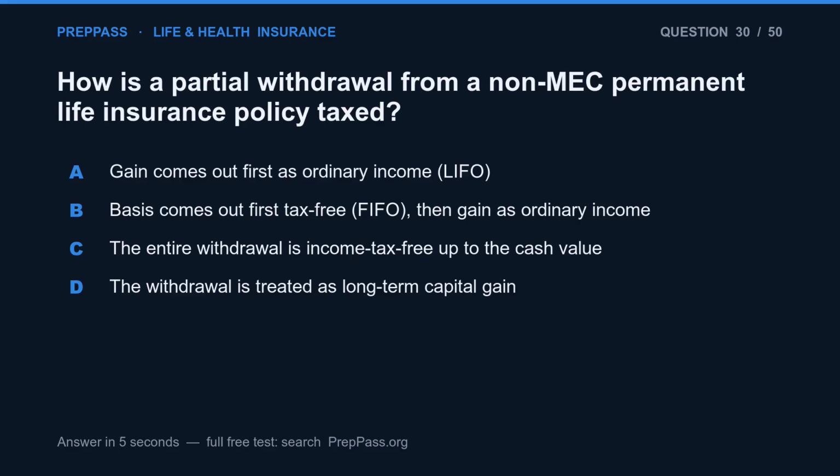Question 30. How is a partial withdrawal from a non-MEC permanent life insurance policy taxed? A. Gain comes out first as ordinary income, LIFO. B. Basis comes out first tax-free, FIFO, then gain as ordinary income. C. The entire withdrawal is income tax-free up to the cash value. D. The withdrawal is treated as long-term capital gain.